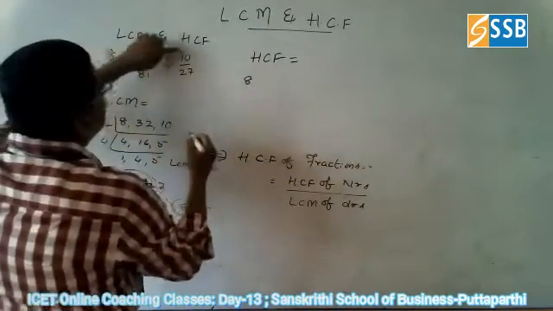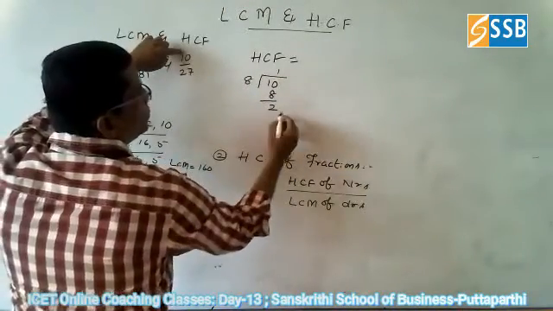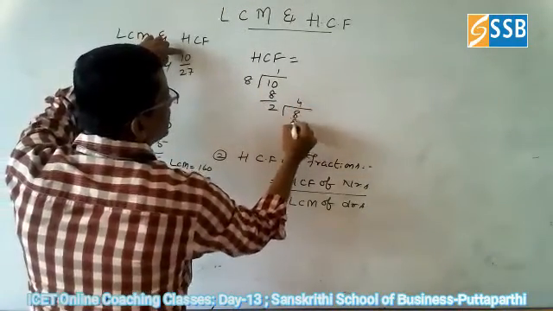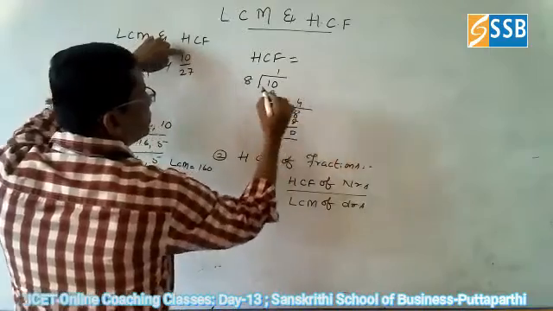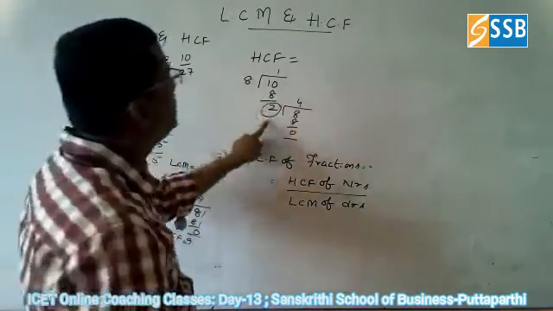Divide 8 and 10. 8 1s are 8, you get 2. Again 2 4s are 8. You get a 0 here, and the divisor is 2. So the HCF of these two is 2.